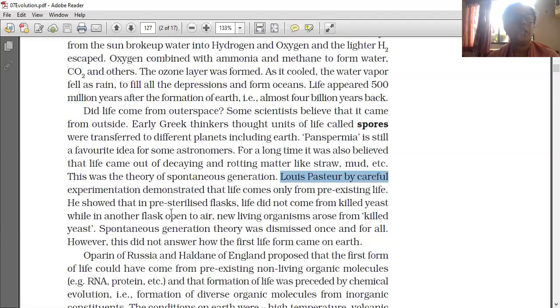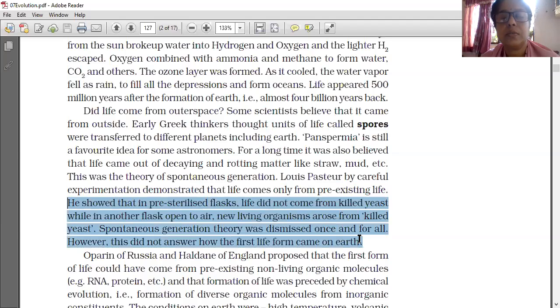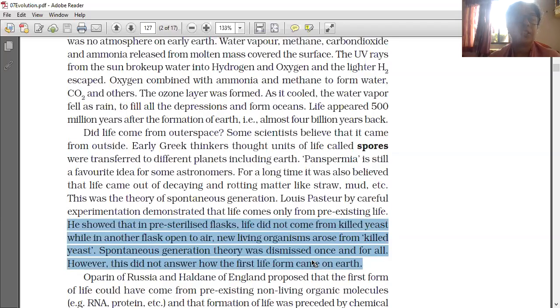He showed that in a pre-sterilized flask, life did not come from the killed yeast, but in the flask which is not pre-sterilized, open and given contact with the atmosphere, new life originated from the killed yeast. Live yeast is formed from the killed yeast.